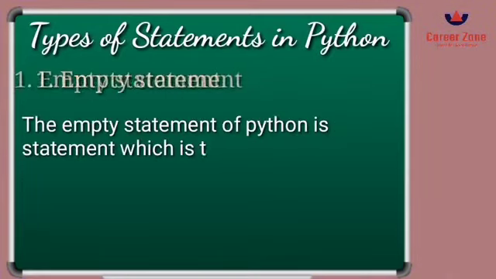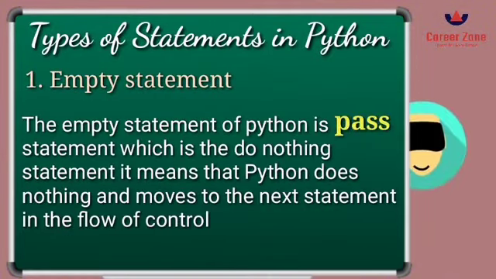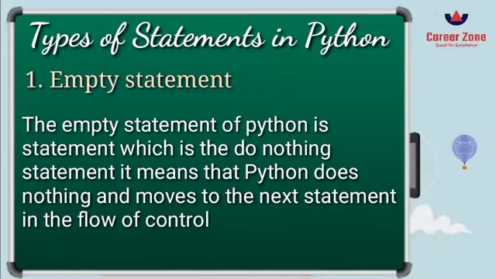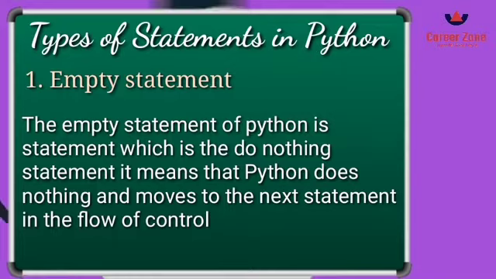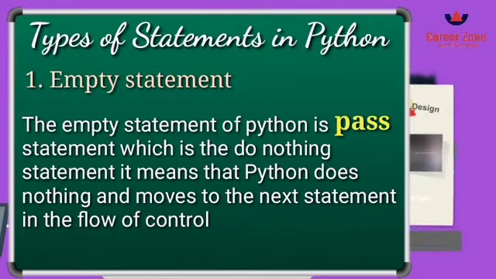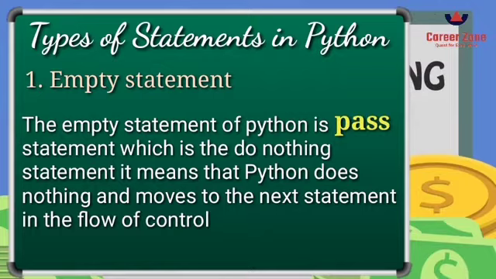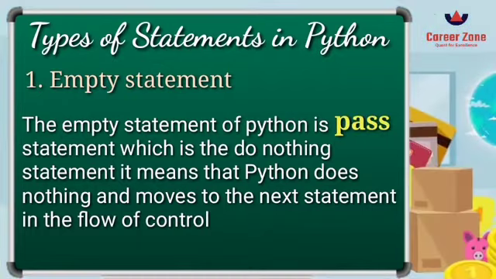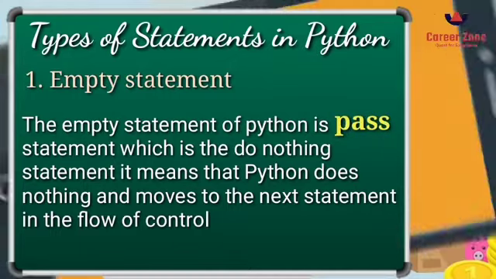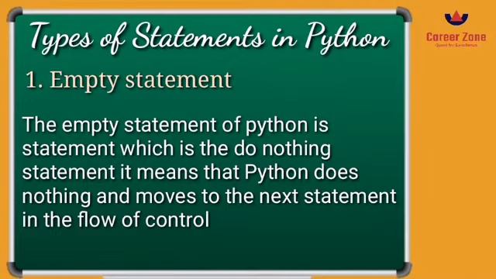The first one we have here is the empty statement, which means that it does nothing in the program. Whenever you write a pass statement, pass is called an empty statement. It does nothing and moves to the next statement in the flow of control. For example, if you have written a statement and then pass, and after that a print line, it will not execute that particular line, and the control will pass over to the next flow, and then the last line will be executed.